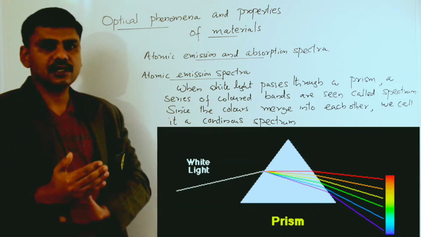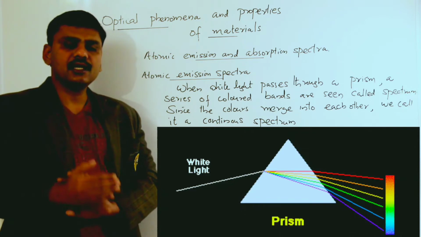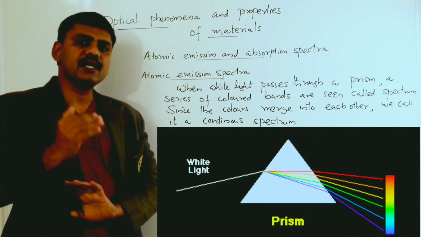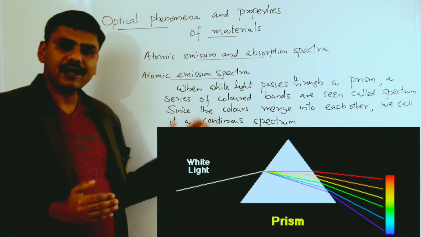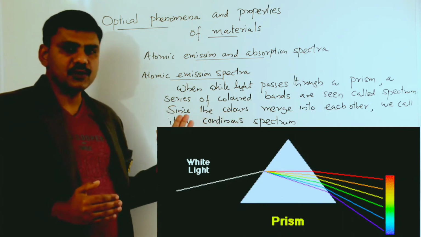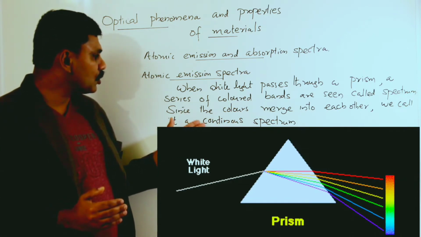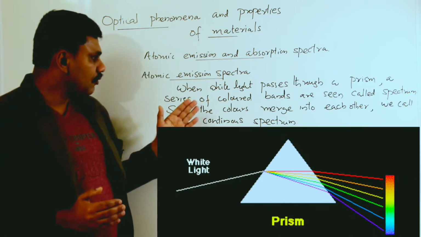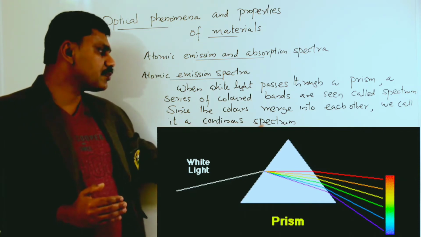That white light or visible light is passed through a prism, and the prism splits this white light into 7 colors, and that makes a spectrum. This spectrum is a continuous spectrum, and it is produced by the emission of light from a source. So this spectrum is known as continuous emission spectrum.